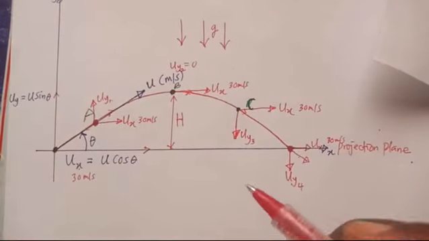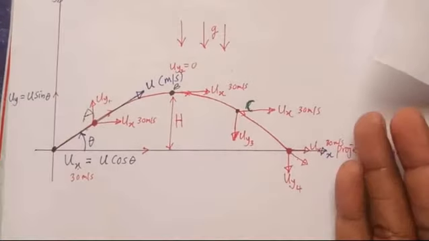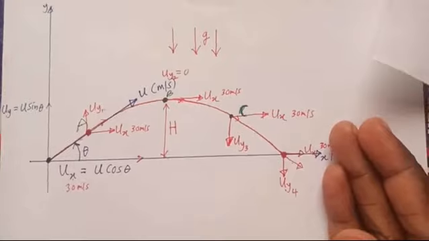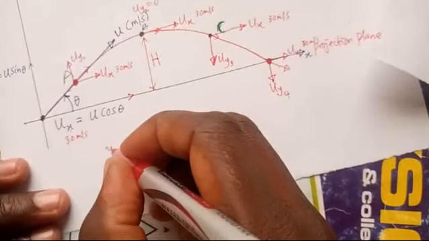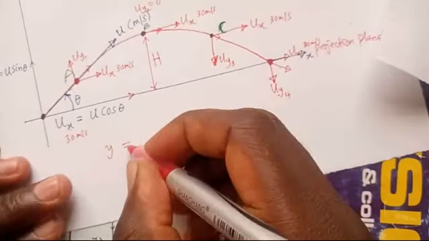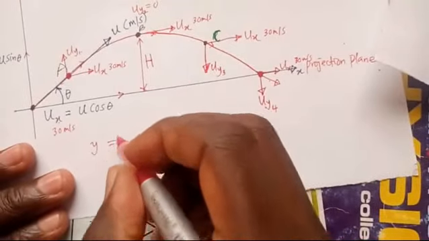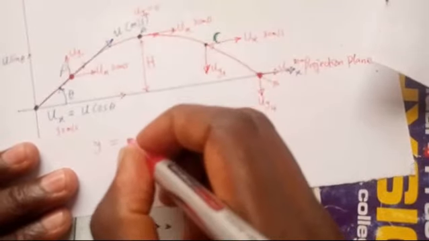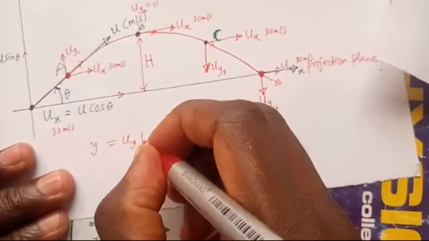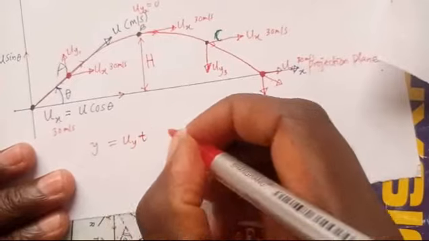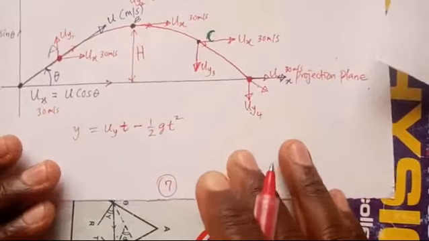Then you can also have an equation, of course, that will tell you its vertical distance at any given time. You can use this equation: y is equal to u sub y t, minus half g t squared.